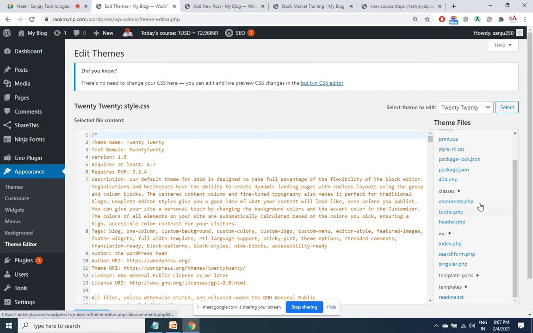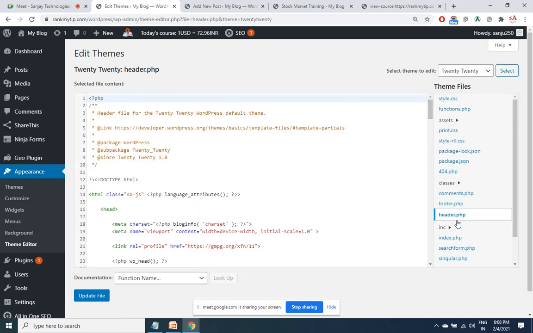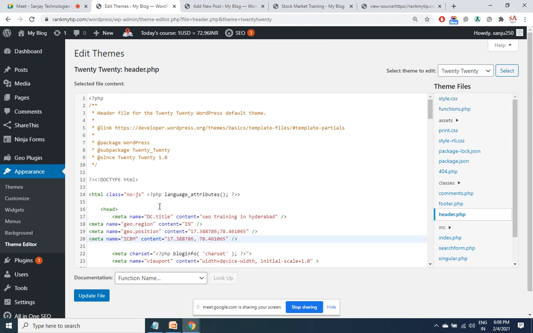Here it is index and header, both are there. Click on header. Immediately after the head tag or just before the closing head tag, I can place a code. This you have to copy from geo-tag.d.